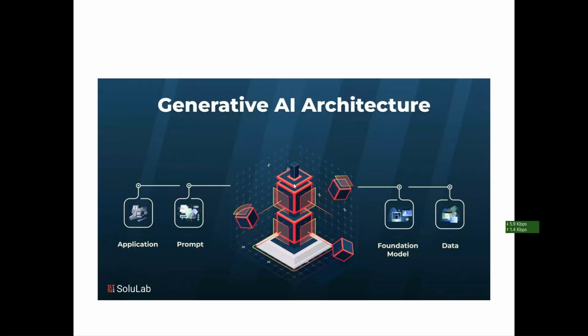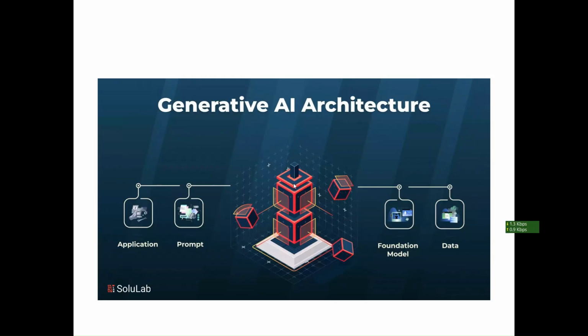Generative AI has some architecture. First, there is the application layer. There are a lot of applications for generative AI. For example, text generation applications like ChatGPT and Jasper AI. For image synthesis, there are applications like Stable Diffusion.